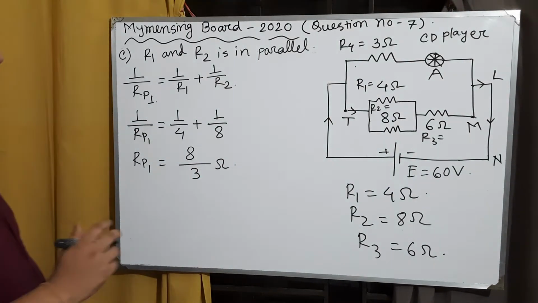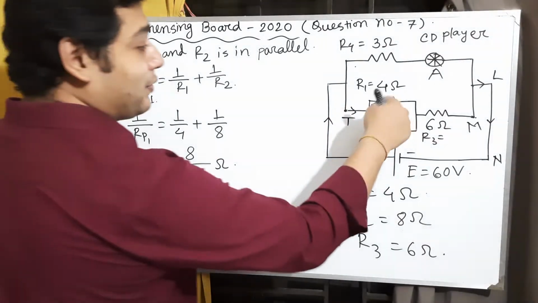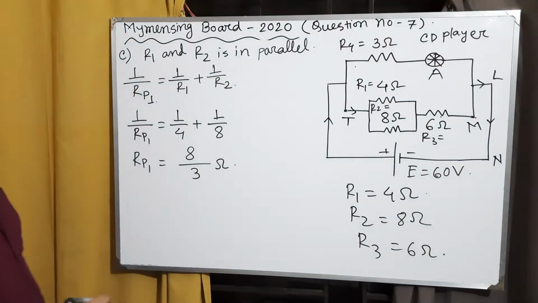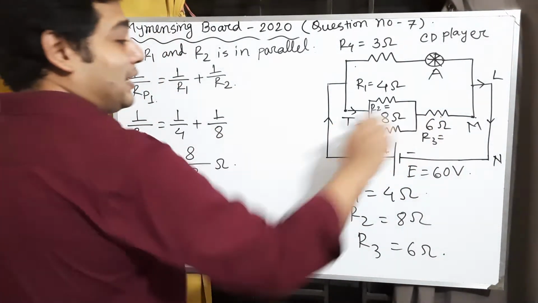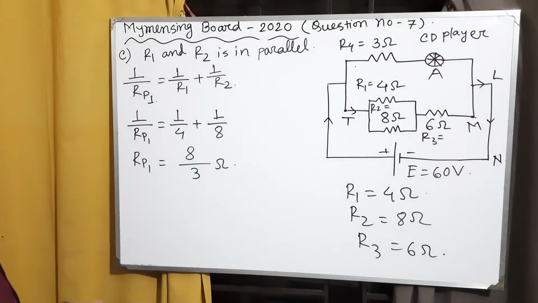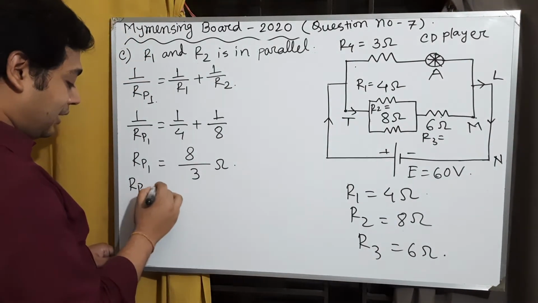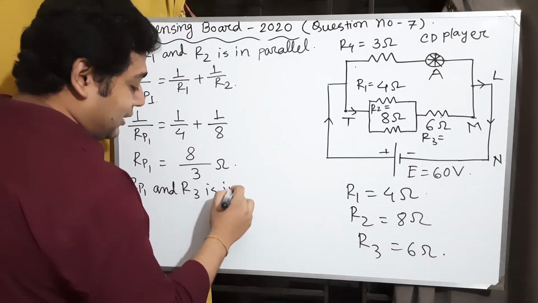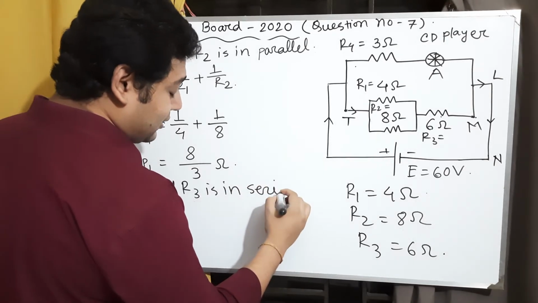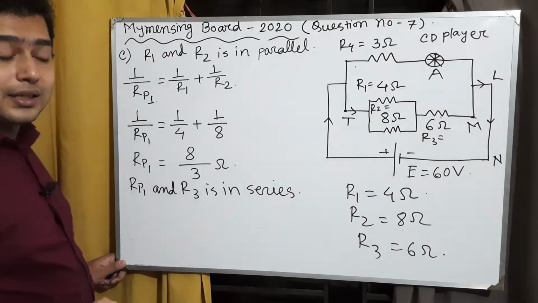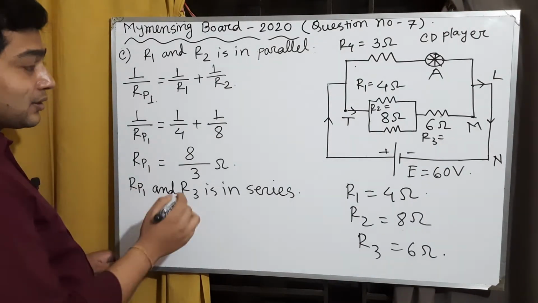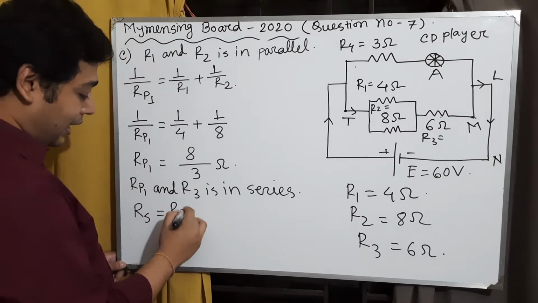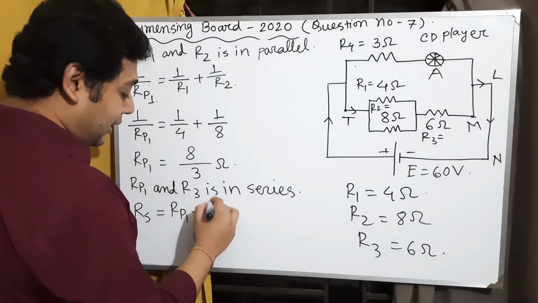This first equivalent resistance Rp1 is connected in series with R3. So Rp1 and R3 are in series connection. The final equivalent resistance Rs is equal to Rp1 plus R3.